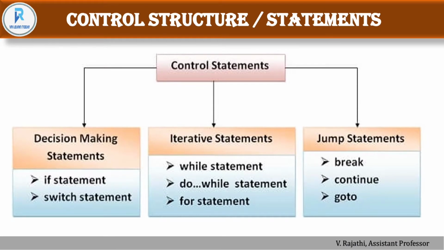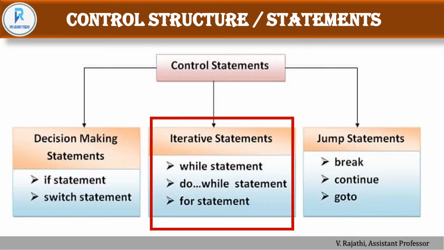So first we have to know what are the control structure and control statement. So these come under control structures: decision making statement, iterative statement and jumping statement. These three come under the control structure or control statement. In the previous video we already discussed the decision making statement. In this video we are just focusing on iterative statements. It has while statement, do while statement and for statements.